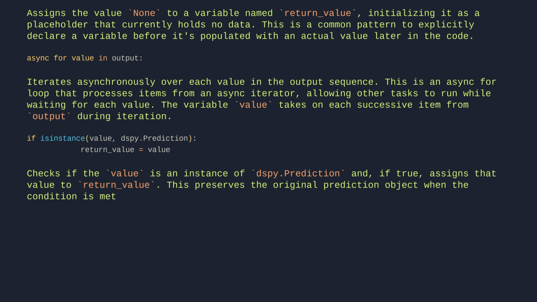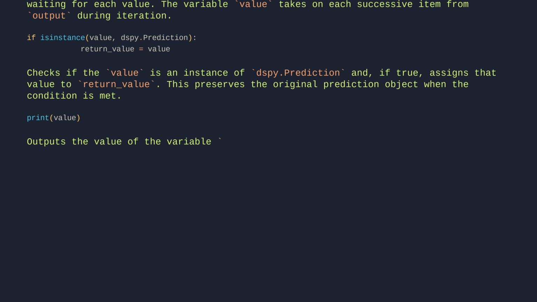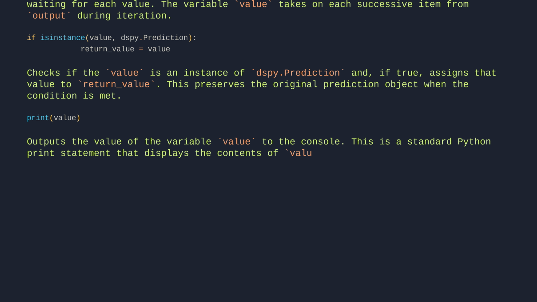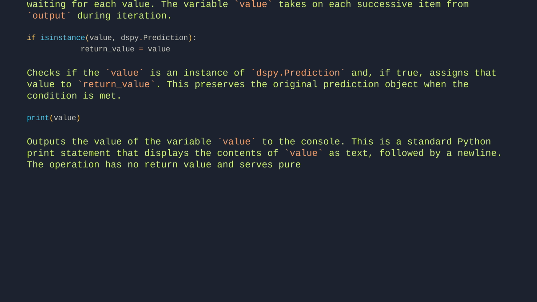Print value. Outputs the value of the variable value to the console. This is a standard Python print statement that displays the contents of value as text, followed by a new line. The operation has no return value and serves purely for debugging or user feedback purposes.